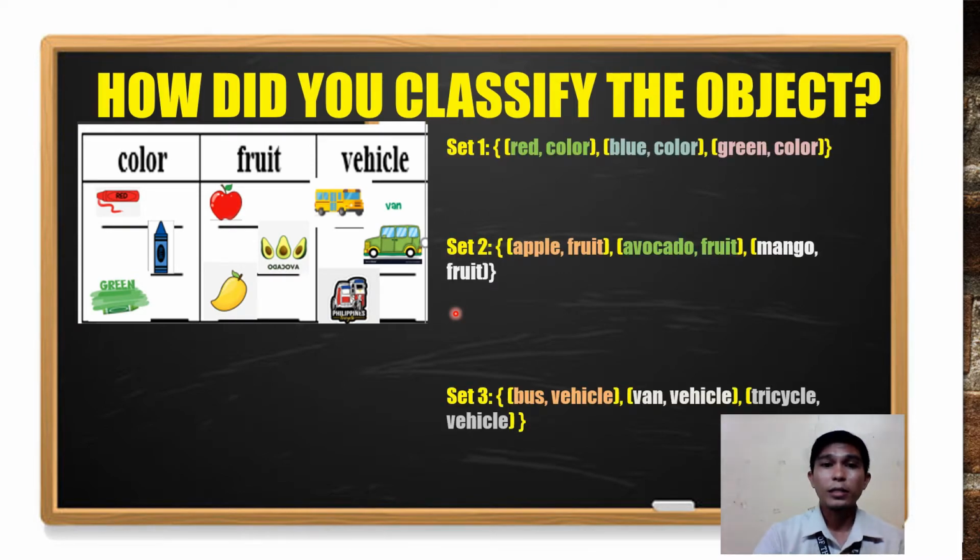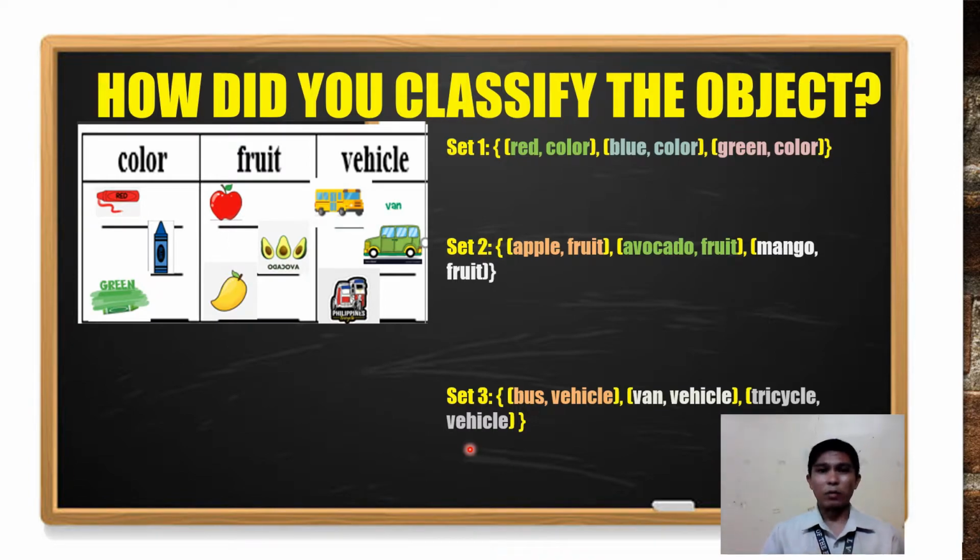Like this. In set 1, we have red color, blue color, green color. And then in set 2, we have apple, fruit; avocado, fruit; and mango, fruit. Then in set 3, we have bus, vehicle; van, vehicle; and tricycle, vehicle. So in that form, we can show the relationship as ordered pairs. So, there is a relation.